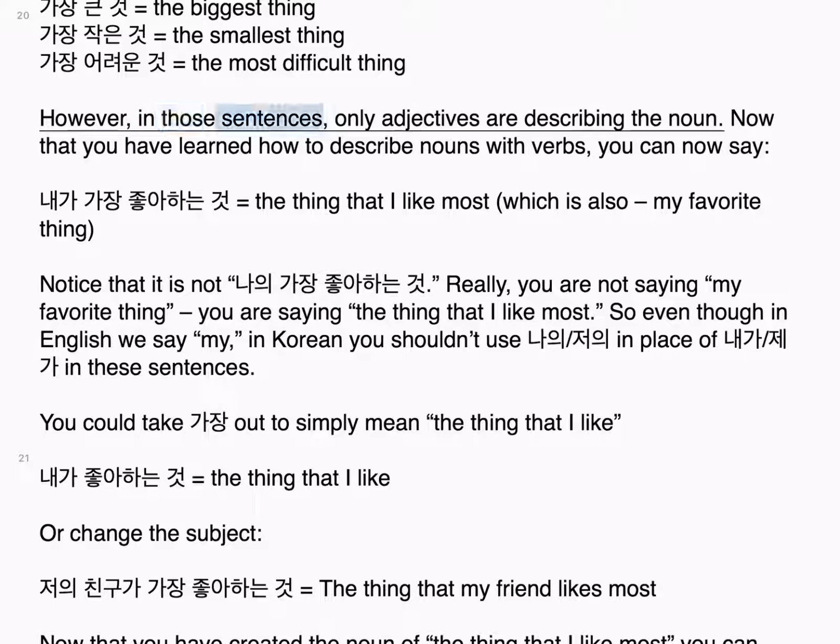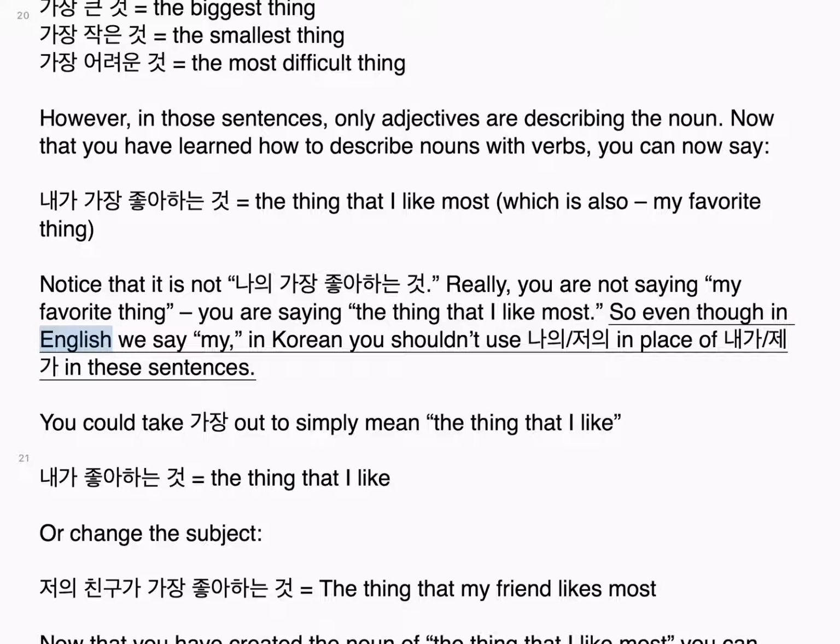However, in those sentences, only adjectives are describing the noun. Now that you have learned how to describe nouns with verbs, you can now say 내가 가장 좋아하는 것, the thing that I like most, which is also my favorite thing. Notice that it is not 나의 가장 좋아하는 것. Really, you are not saying my favorite thing, you are saying the thing that I like most.